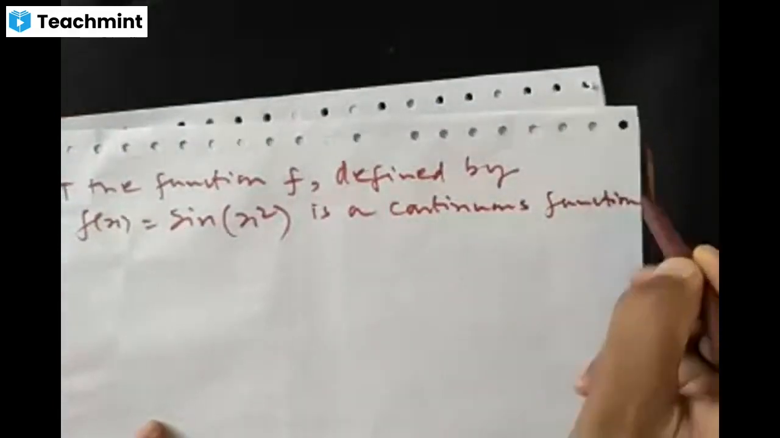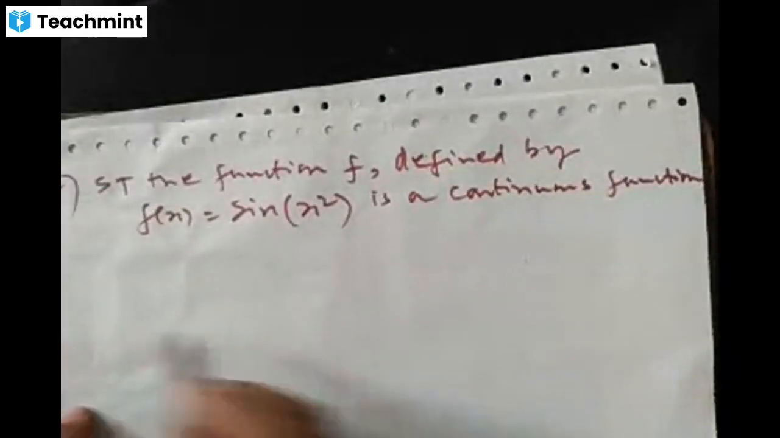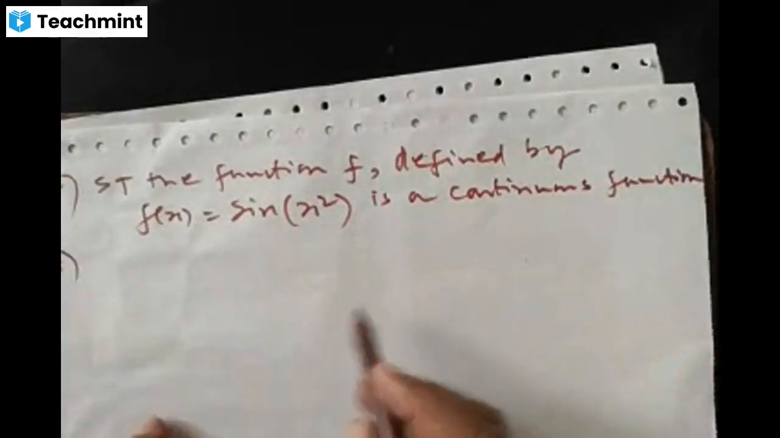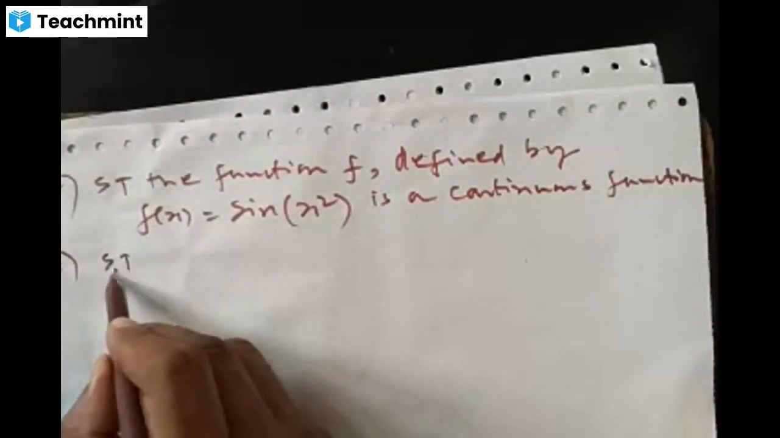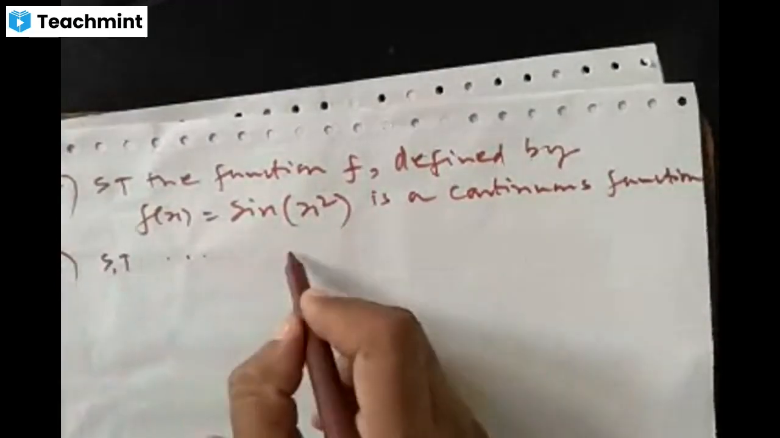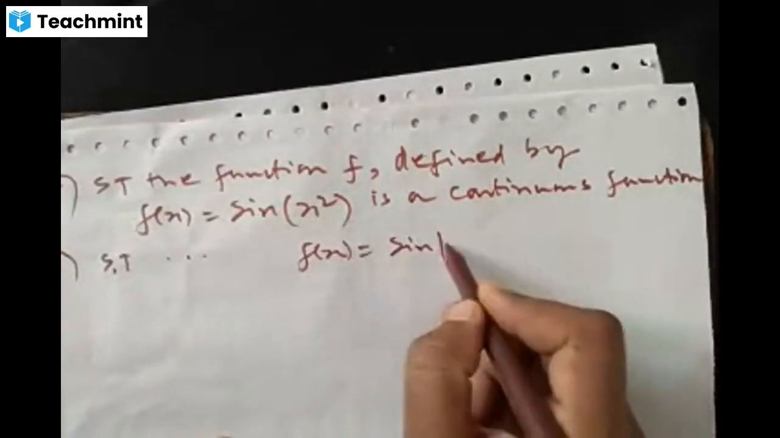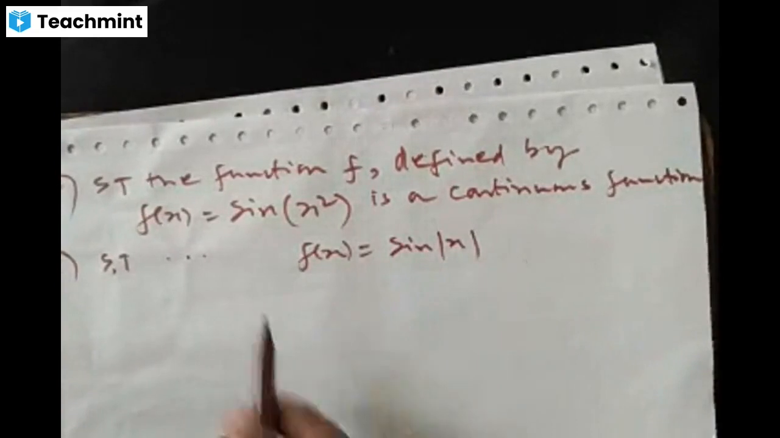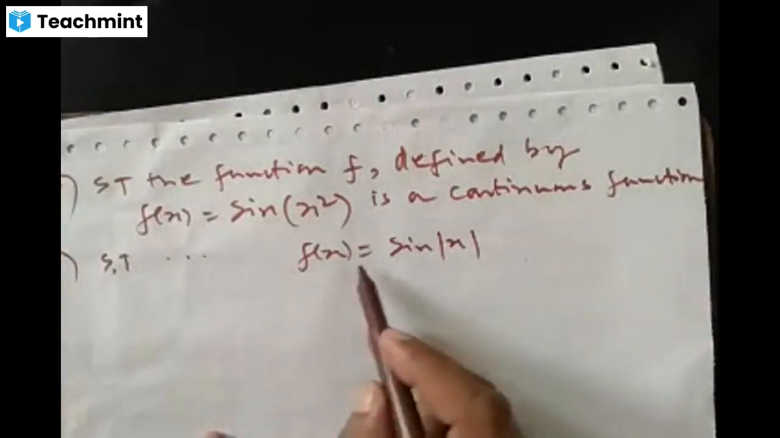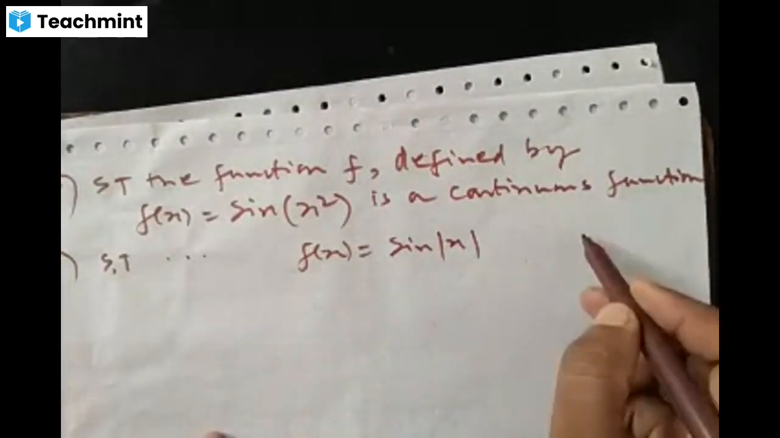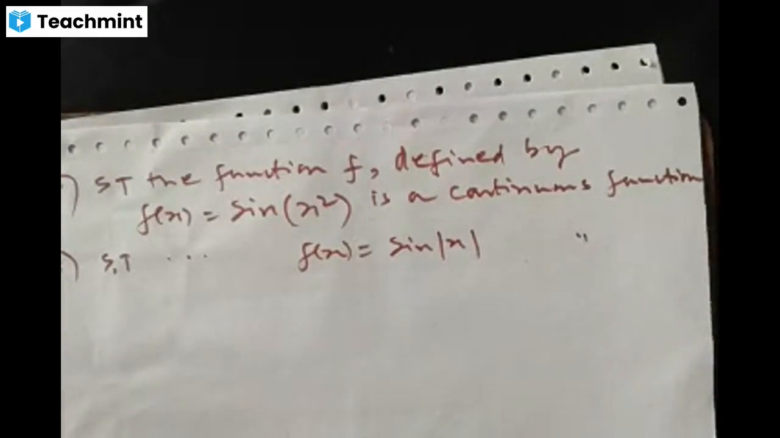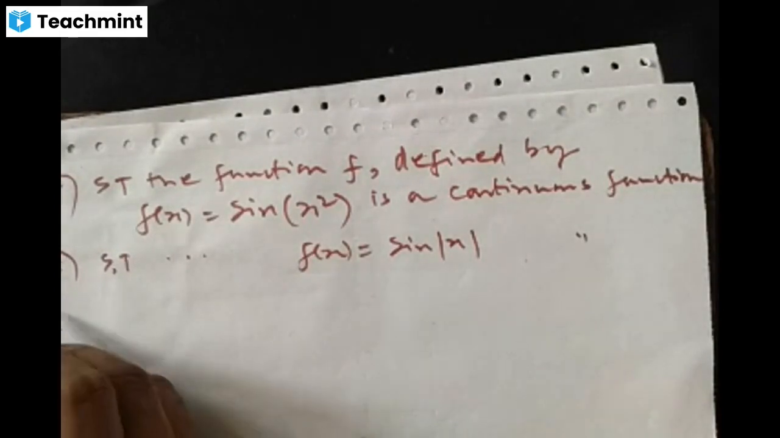Okay, it's similar to the last problem. Similarly, show that the function f defined by f of x is equal to sine of mod x is a continuous function. Okay, so try to solve 17th and 18th. Next, I'll just give one more, 19th one.